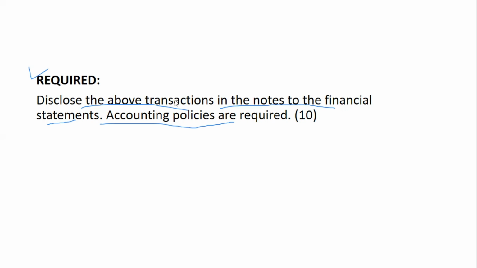Now, in the notes to the financial statements, importantly, we disclose the accounting policies adopted in measuring inventories. This includes the cost formula used, and we also disclose the amount of any write-downs of inventories recognized as an expense.